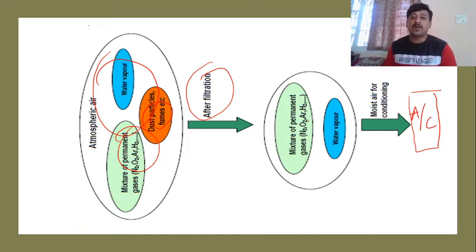After adding some water vapor or removing some water vapor, depending on the situation, we condition it. The study of this part is called psychrometrics. The study of a mixture of permanent gases and water vapor is the study of psychrometrics.